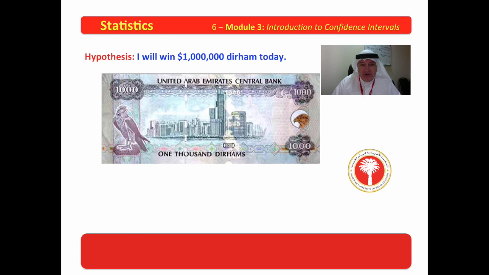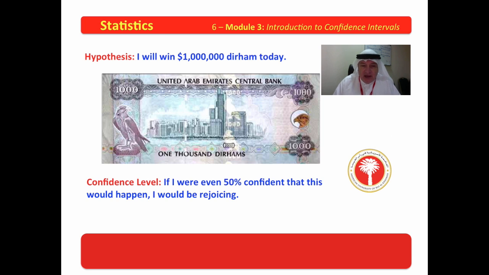Now, here's a hypothesis. I will win 1 million dirham today. Now, a million dirham is 1,000 of these 1,000 dirham bills. A million is 1,000,000. So how confident would I want to be? Well, if I were even 50% confident that this would happen, I would be rejoicing, because 50% confidence is 50 out of 100 or 1 out of every 2 times.